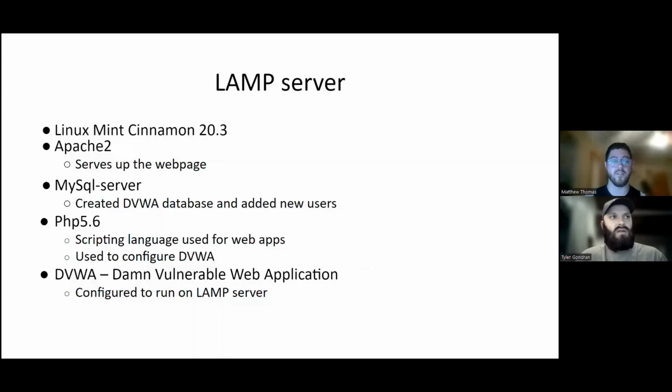On our LAMP server, we install Apache 2, which serves up the web page, a MySQL server, which holds databases for user information, PHP 5.6, which is a scripting language used for web apps that we use to configure DVWA. And lastly, we downloaded DVWA, which stands for Damn Vulnerable Web Application, which is a free-to-use web service that is then meant for practicing hacking attacks such as brute forcing and SQL injections, which we configured to run on our LAMP server.